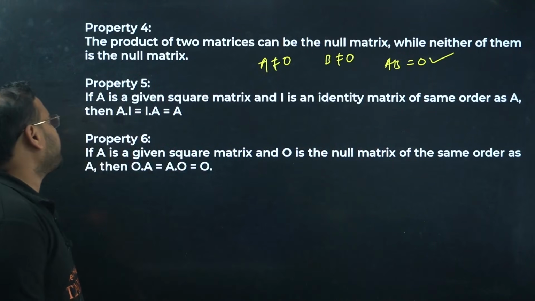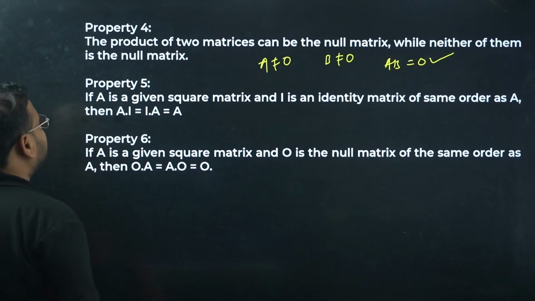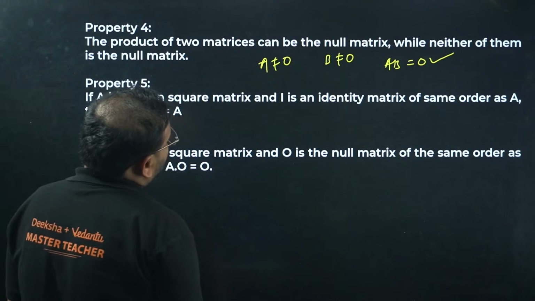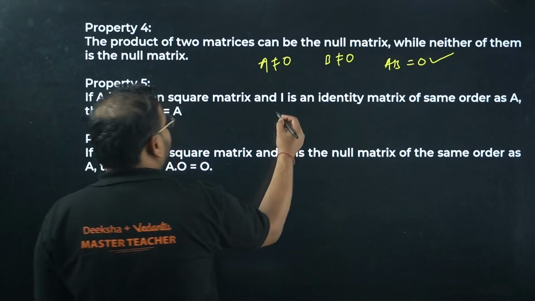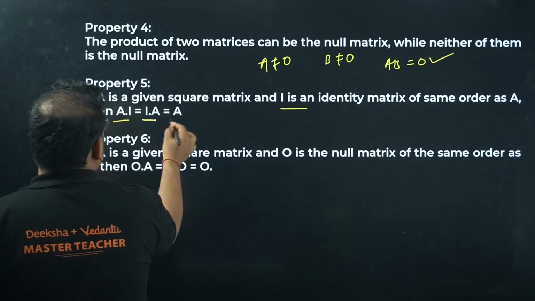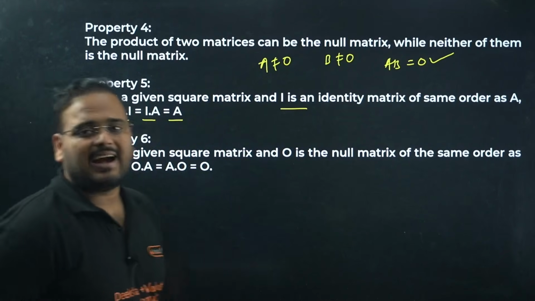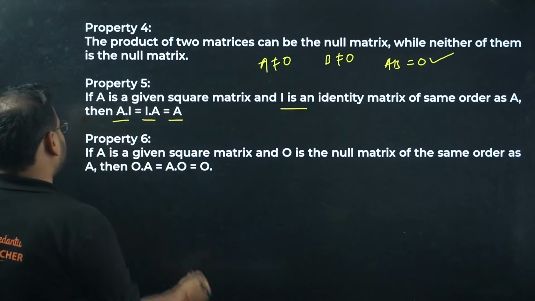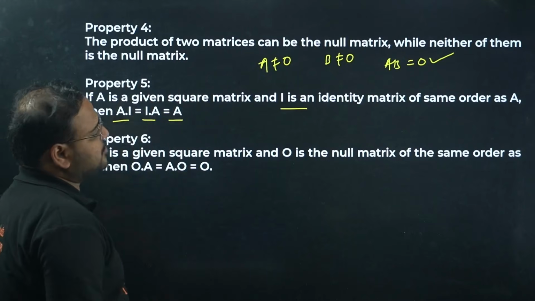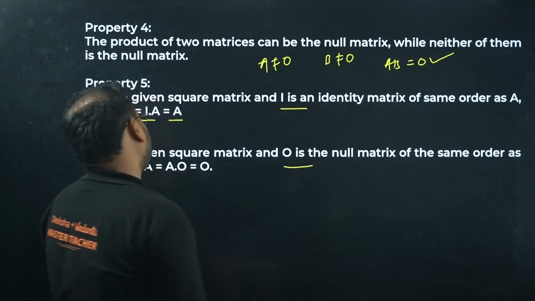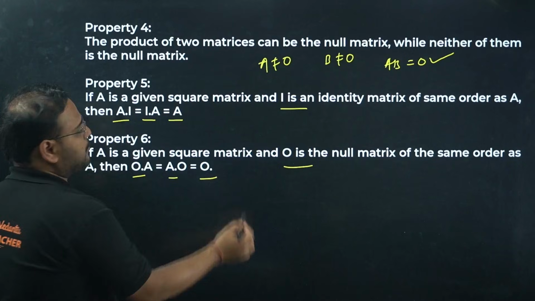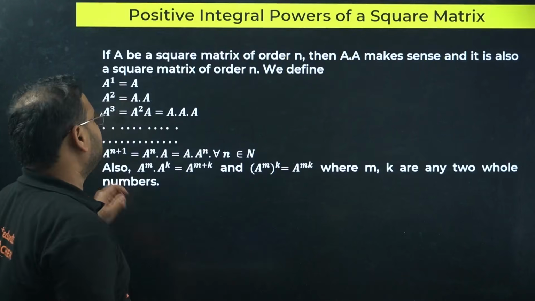0. Property number 5: if A is a given matrix, then I is the identity matrix, provided that A into I and I into A is equal to A. What is I? Identity matrix. Property 6: A is a given square matrix and 0 is a null matrix. A into 0 and 0 into A is always equal to the null matrix 0.